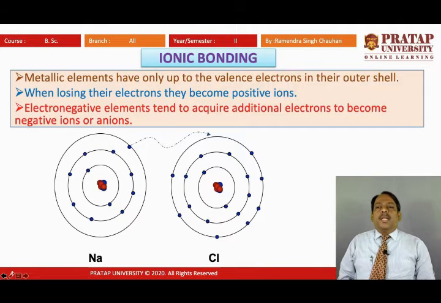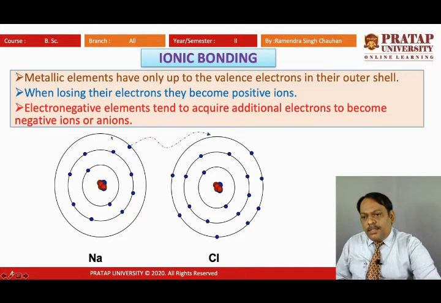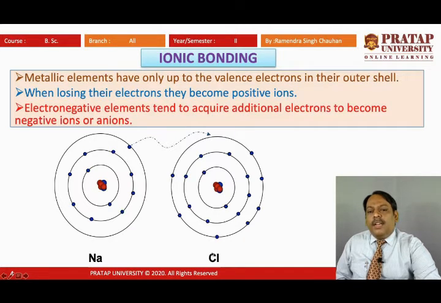Metallic elements only have up to a few valence electrons. Here this is Na, sodium, whose scientific name is natrium, and Cl, that is chlorine.